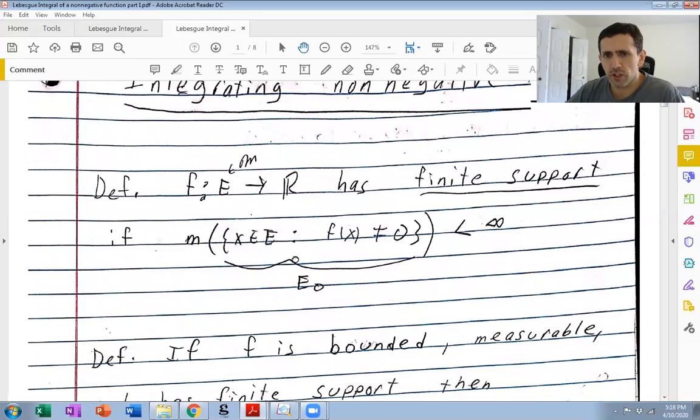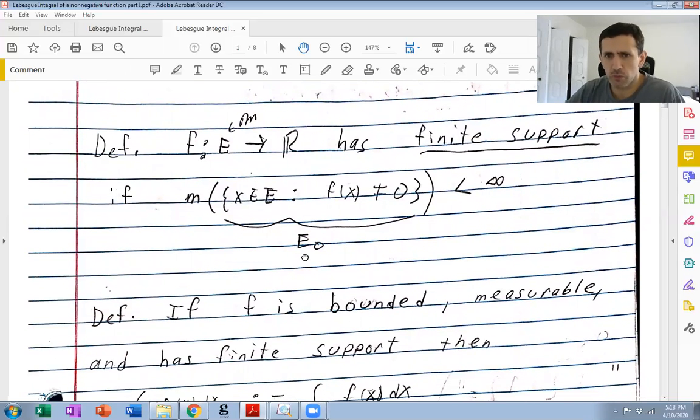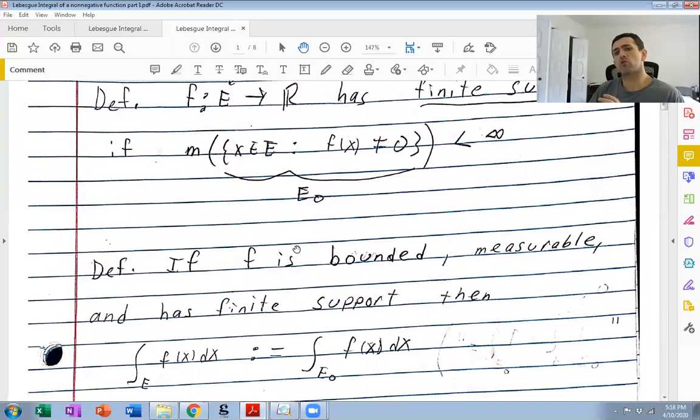Okay. And for such a function that's bounded and measurable, we can define its Lebesgue integral in some sense, the obvious way. So first of all, well, the double dots, if I haven't mentioned this before, these two dots with the equal sign means we're defining something. So this is not a theorem. This is not something we're proving. This is a definition. And this makes sense because E0 has finite measure.